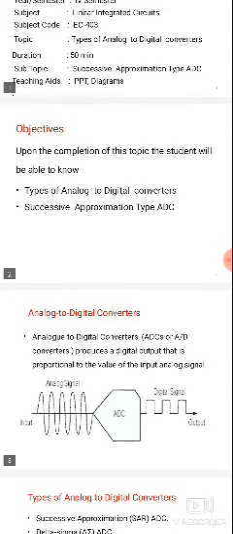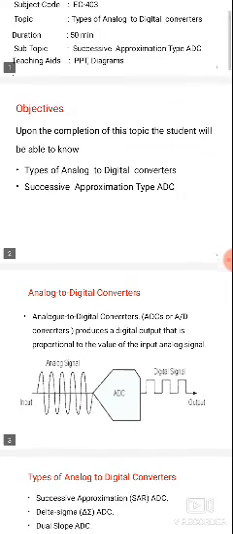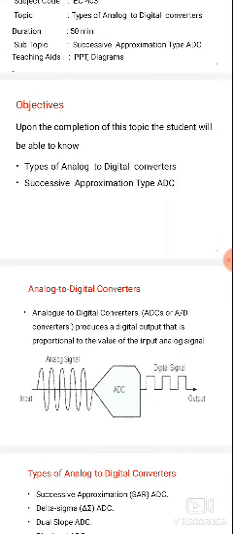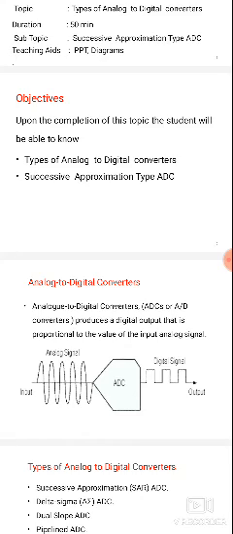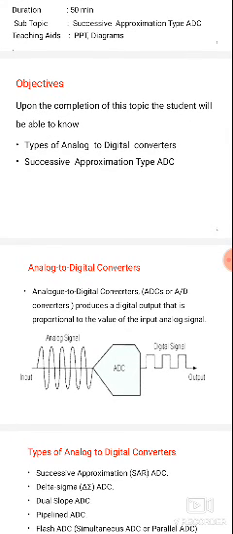The amplitude of the analog input is continuously changing with respect to time. The digital output contains only two levels, binary 1 and binary 0. By using an electronic circuit, this conversion is done by a type of circuit called an analog to digital converter, or ADC, also known as an A to D converter.